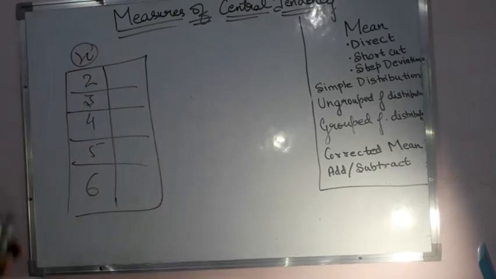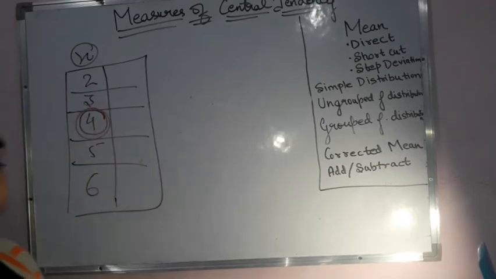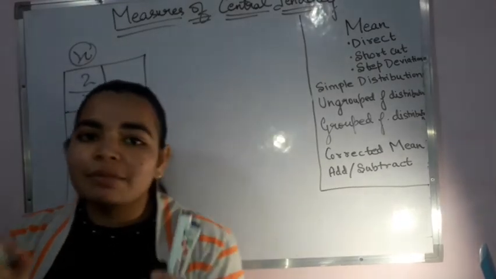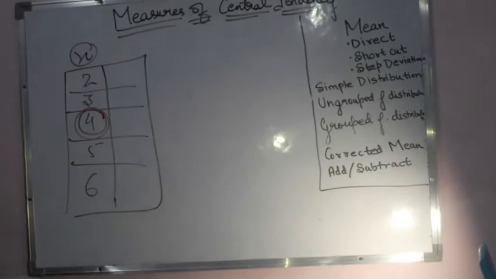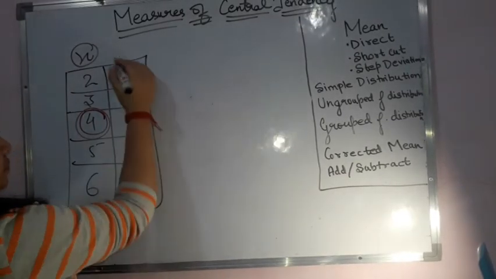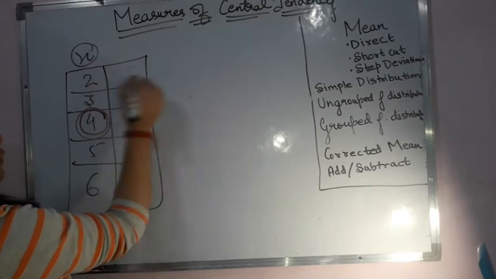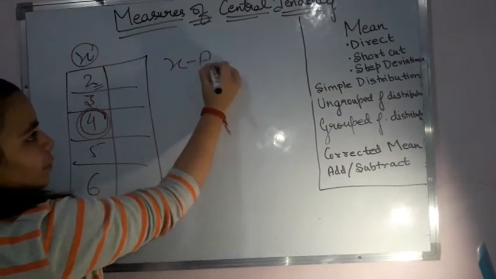Now the middle term over here is 4, and let me assume it to be my assumed mean, because I am assuming it to be so. Now I simply subtract my assumed mean from whatever be the value of x.